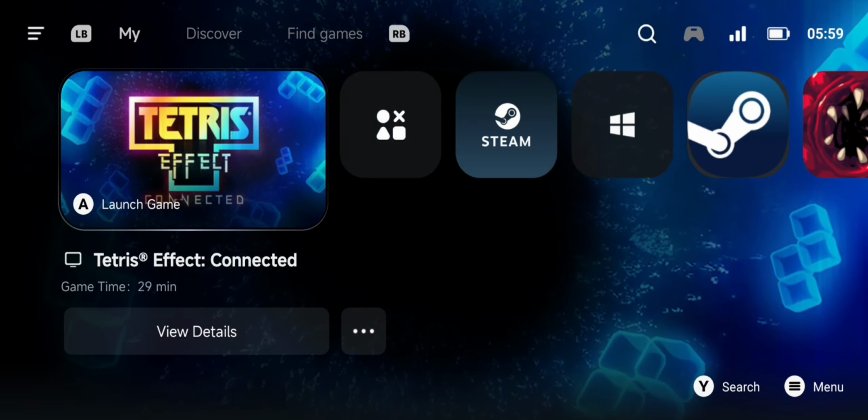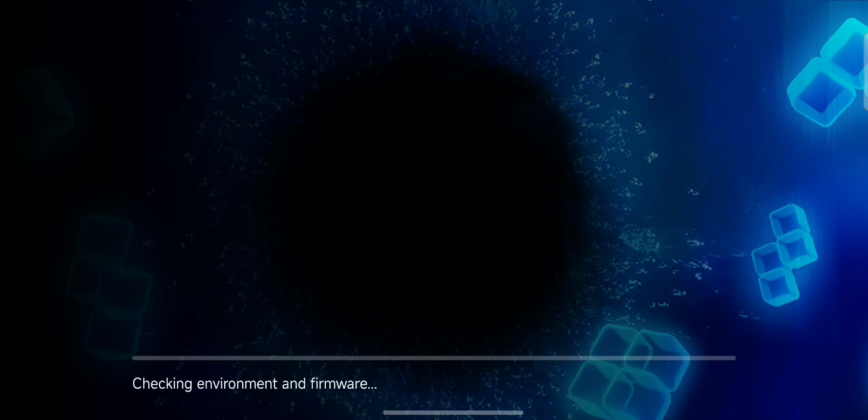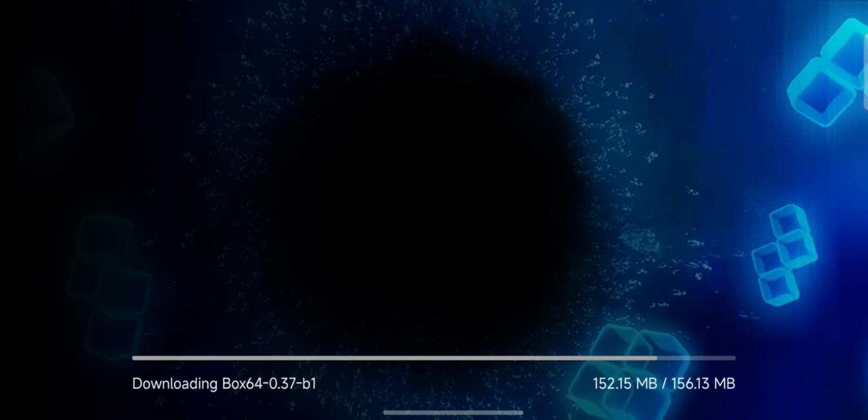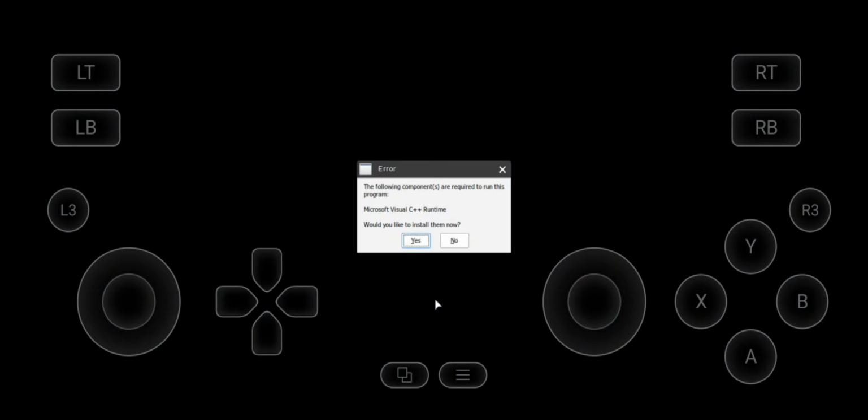Then you have to open the game. Then you just open the game and that's it. The game will start installing. It will start downloading the files that it needs to boot. Here it is launching the game. In this case, this game asked me to install C++